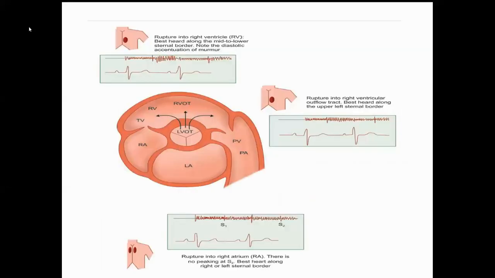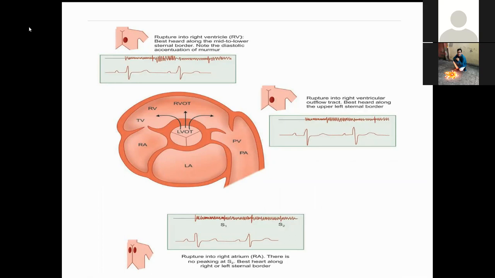So suppose there is a patient where you are getting a continuous murmur. How will you differentiate? What are the causes of those? Through your examination, how do you say this is RSOV or this is another continuous murmur? What are the other causes of continuous murmur and how will you differentiate? The other causes of continuous murmur can be patent ductus arteriosus.